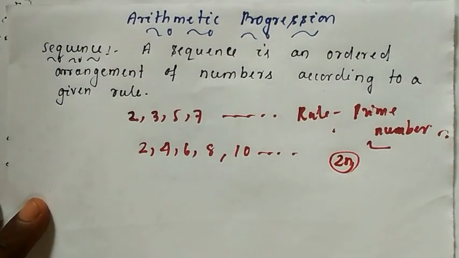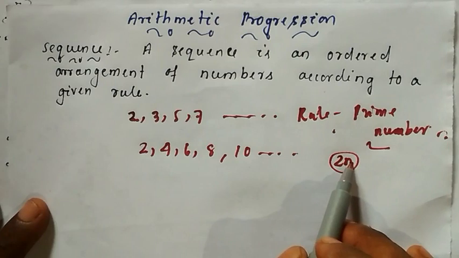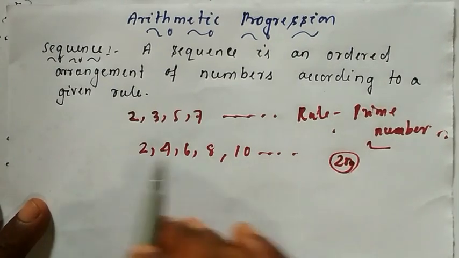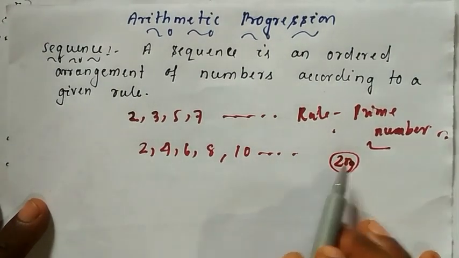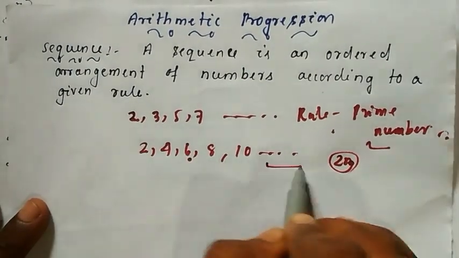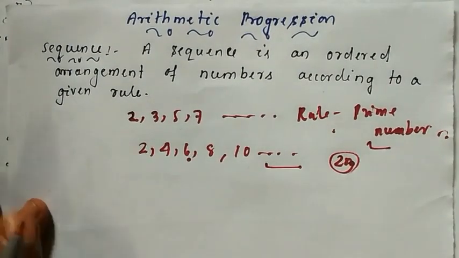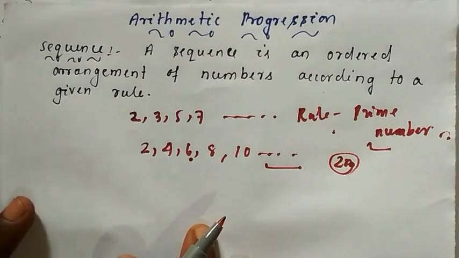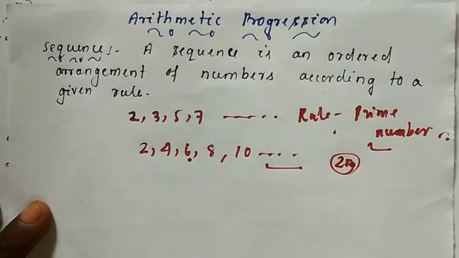That means if you take n equal to 1 as the first term, you will get 2. If you take 2, you get 4. If you take 3, then you will get 6 and so on. It follows a mathematical rule. So 2, 4, 6, 8 is an example of a sequence.